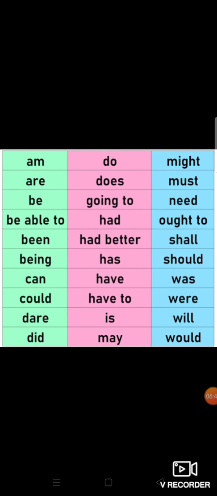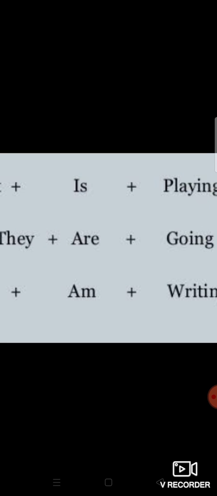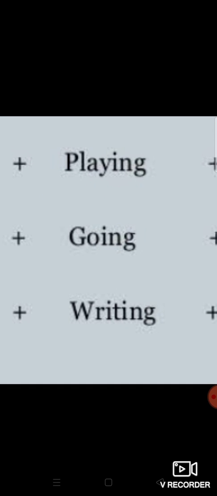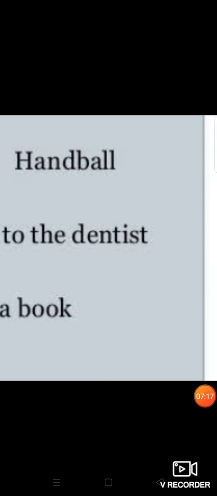So what is an auxiliary verb? Here it is. You can see a number of auxiliary verbs here. Am, are, be able to, being, can, has, have, is, may, do, does, was, were, will, would, shall, should. These are all auxiliary verbs or helping verbs. We can see them as the second words of the sentence. Next one, we already know what is an action verb. So third one is action verb. Then the remaining part of the sentence.